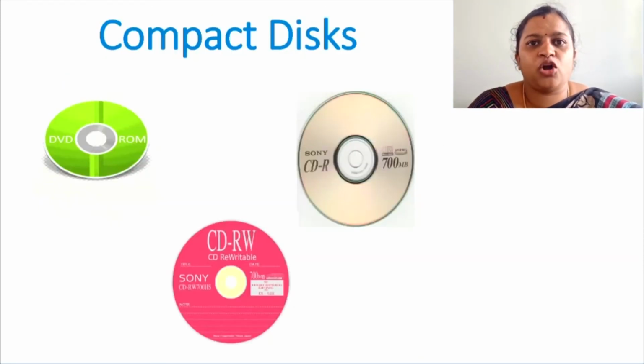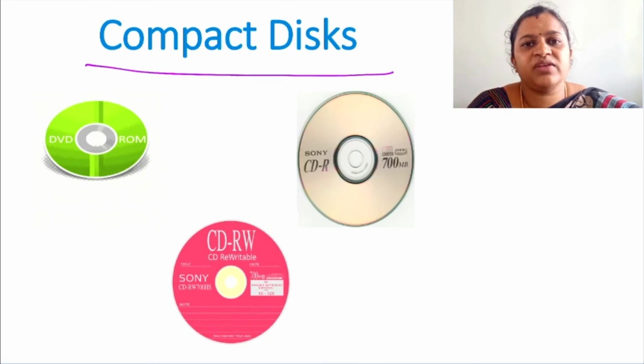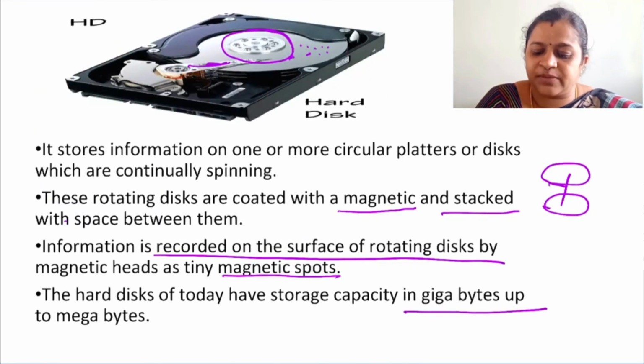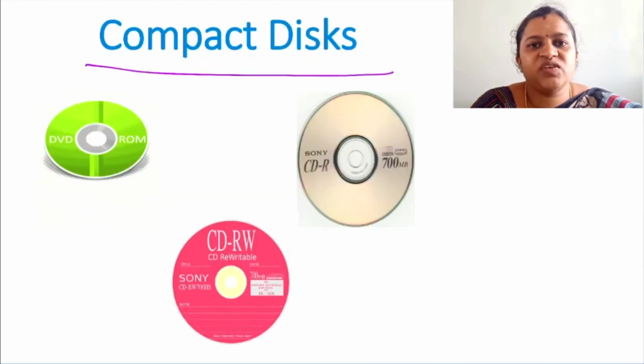Next is compact disc. All of you know that very well. CDs. Most of you might have used it. CDs will come under optical media, where the data will be stored in the form of optics, lights. In hard disk, we stored the data in the form of magnetic spots. Here, in the form of light, we will store the data. With the help of red rays, we will store the data in the CDs. We will use CD burners to store the data.